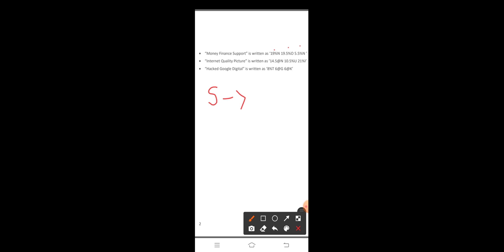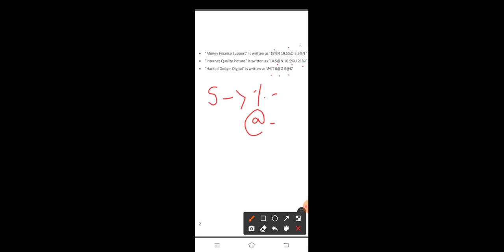In the second sentence: at the rate, percentage, percentage. And in the third sentence: percentage, at the rate, at the rate. In this we find only two symbols, percentage and at the rate.